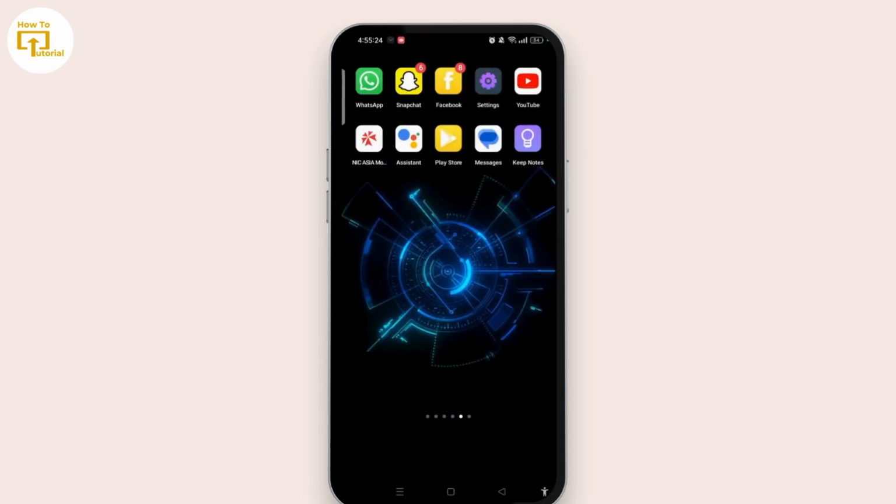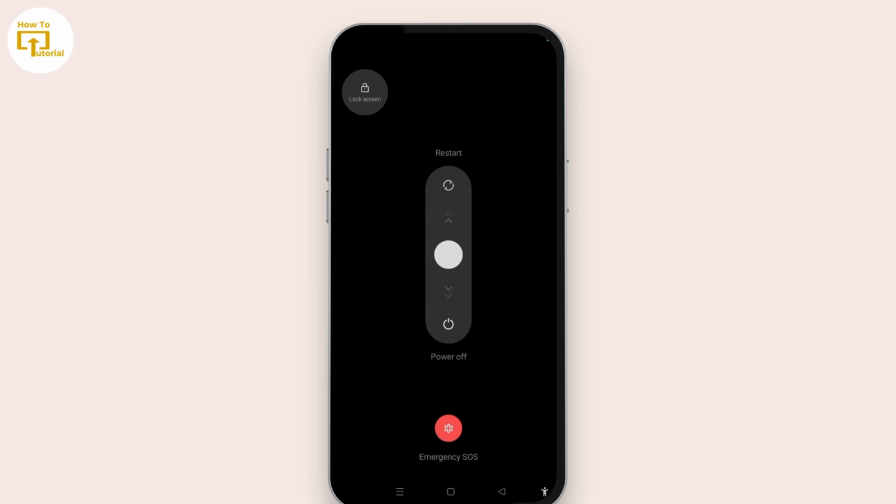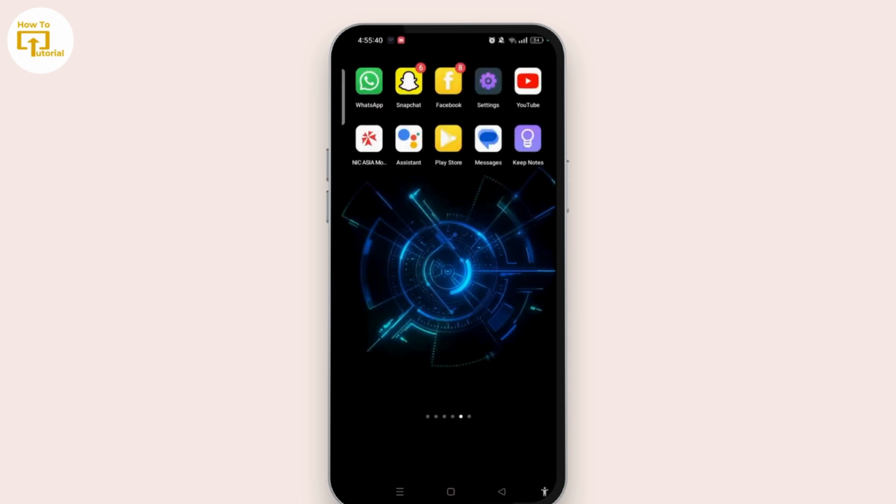If this way also did not help you to resolve your issue, then there might be an issue on your phone itself. So you need to simply tap and hold your power button and restart your device. Restarting your device will fix the unable to initiate call, please try again issue in WhatsApp Android devices.